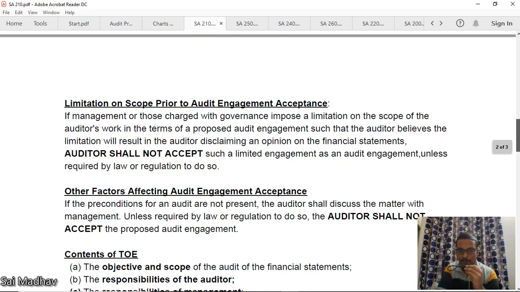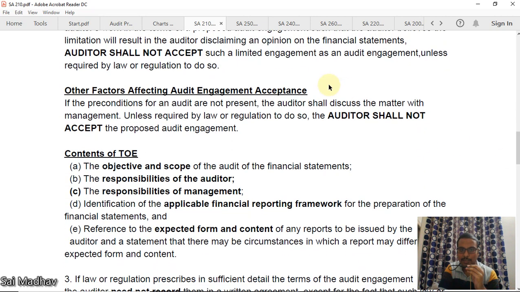Now, other factors affecting audit engagement acceptance. What are the other factors? If the preconditions of an audit, which we have studied above, are not present, then he shall not accept the audit engagement.